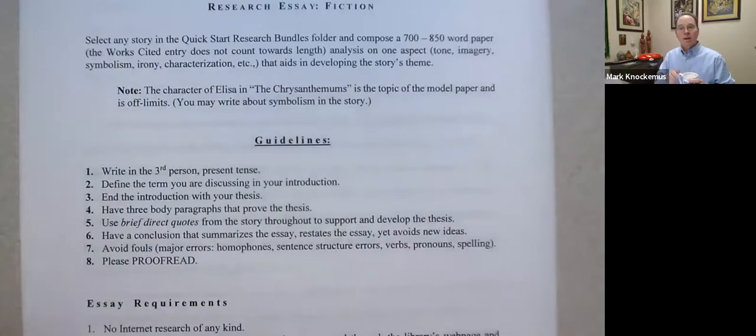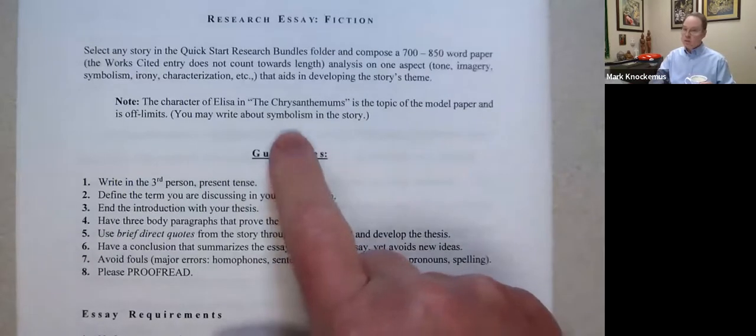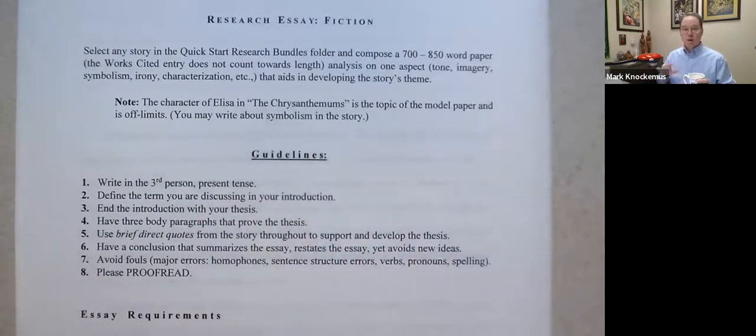We're here in this first lecture, and we're going to talk about beginning writing the fiction research essay. There's the guidelines here, and the example paper that I've done is on the character of Elisa in The Chrysanthemums. So that's off limits. However, if you want to write about a different literary device used in The Chrysanthemums, such as, say here, symbolism, that'd be okay. So the character of Elisa is off limits, but the story, The Chrysanthemums, is on the table so long as you don't write about the character of Elisa.